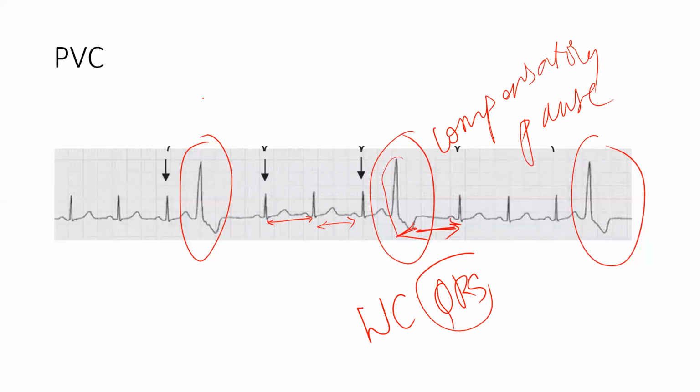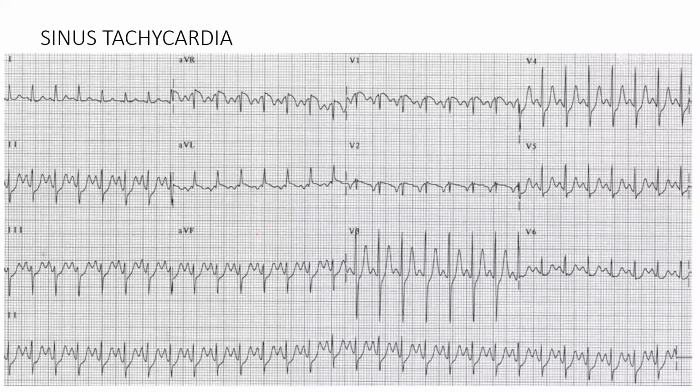Okay, as soon as you get a premature beat, there is an increased distance between the two beats, that is the compensatory pause. You identify this as a premature ventricular contraction. This is more than enough for your exam charts.